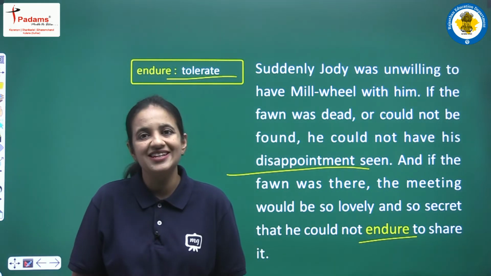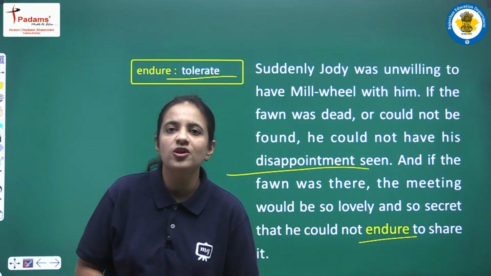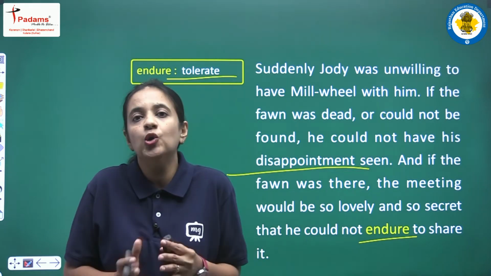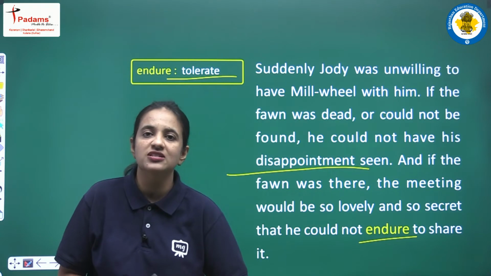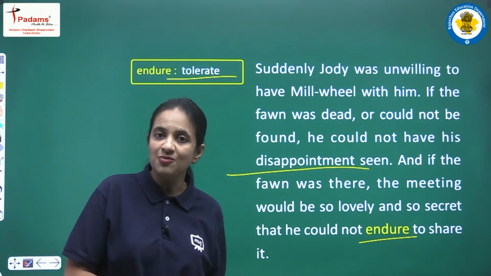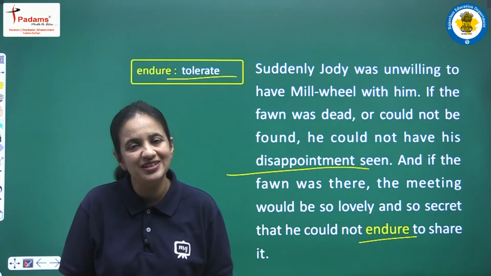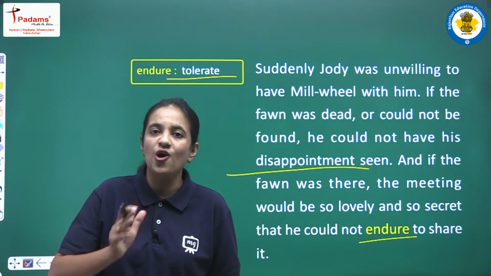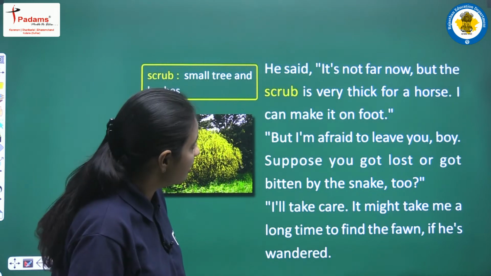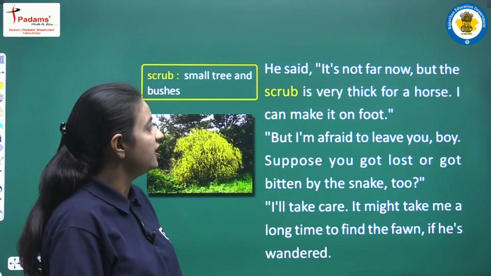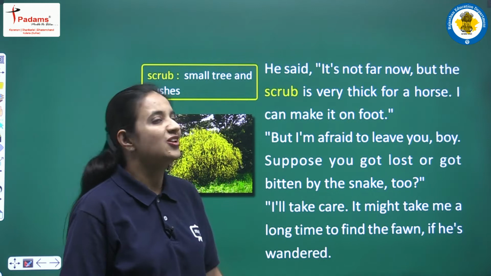So this is the reason that now Jody wanted to be all alone there. He had no desire to be accompanied by Melville right now, because he is thinking about both the possibilities, and in both the possibilities finally he wanted to be all alone only. He said, "It's not far now, but the scrub is very thick for a horse. I can make it on foot."